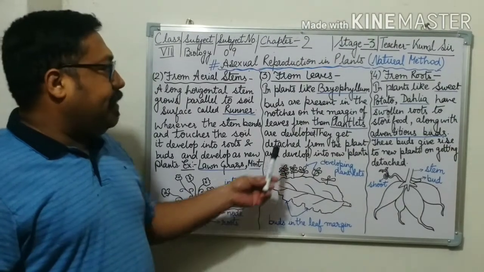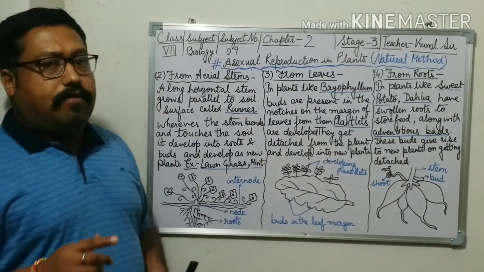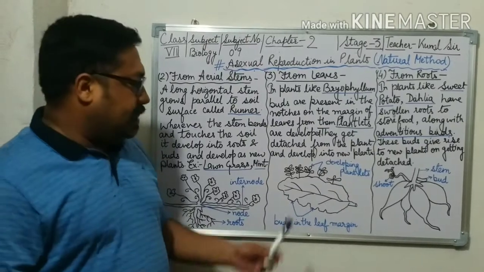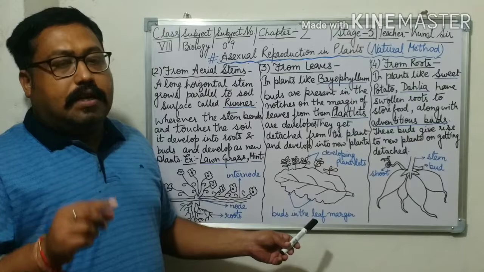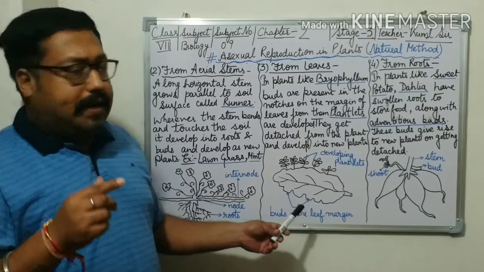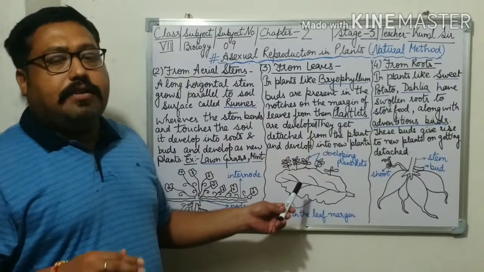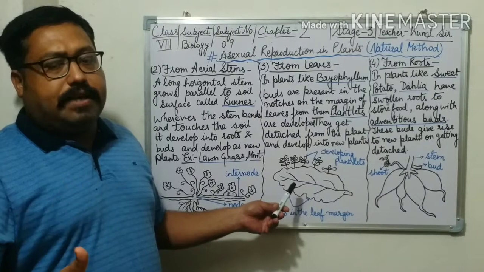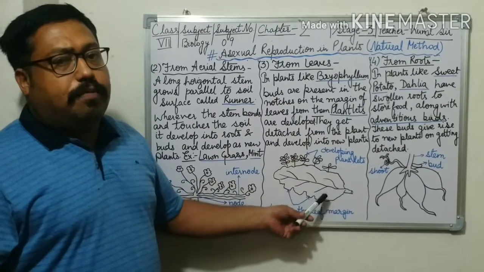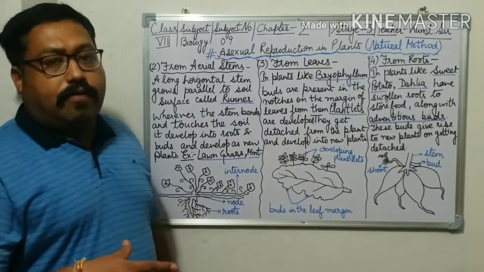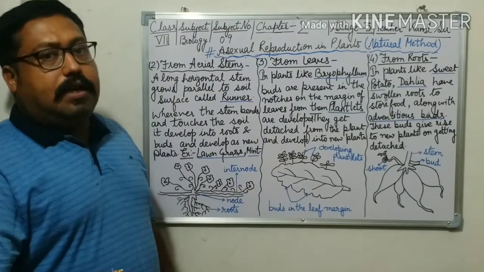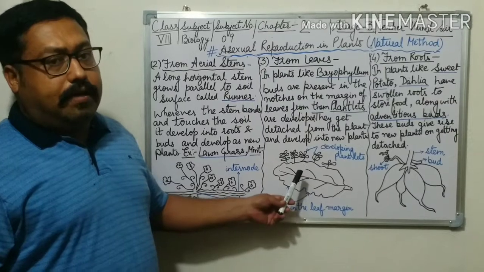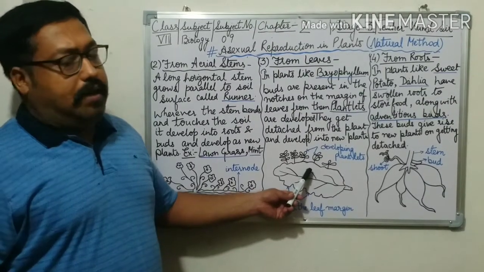Again, I am repeating, in plants like bryophyllum, what is happening? The buds are present on the notches on the margin of the leaves, and these buds develop as plantlets. When they get favorable conditions, they develop as new plants. Even when a leaf falls on moist land, the buds can develop as a new plant.